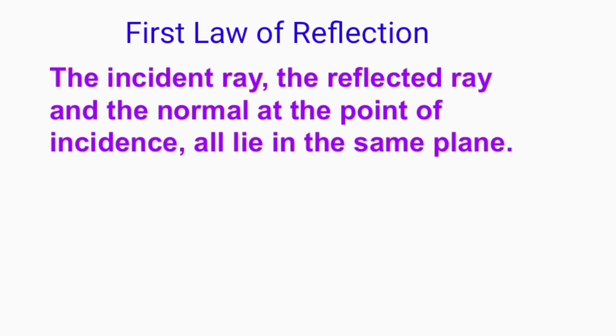There are two laws of reflection. The first law is that the incident ray, the reflected ray and the normal at the point of incidence all lie in the same plane. Here you can observe these three lines: this is the incident line, this is the reflected line, and the perpendicular line is called the normal. These three lines fall on the same plane. So this is the first law of reflection.